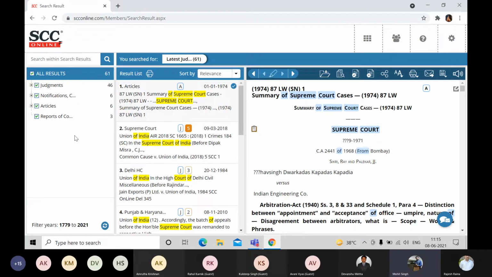Mr. Anna, how many results are we getting out of this? From our 4 million databases, we are getting only 61 results. I don't think that that's a good research what we have done. Most of the researchers who are in this meeting right now will agree with me that whenever you are working on legal research softwares, you do not need to type the full query in one go.